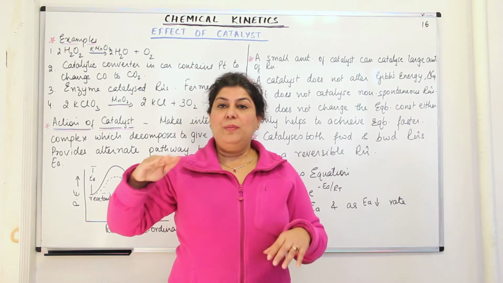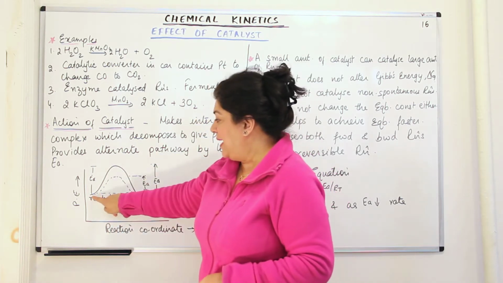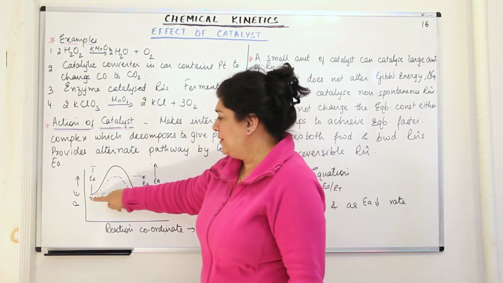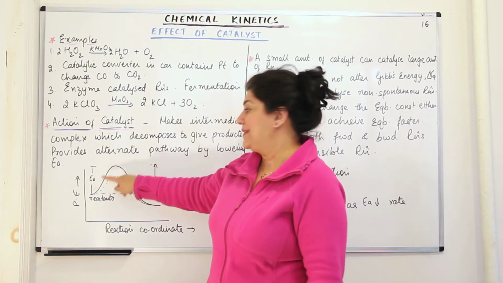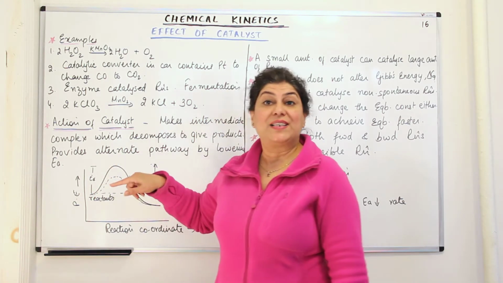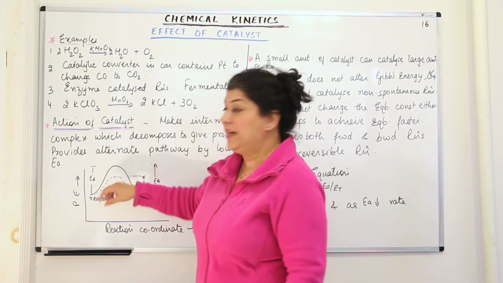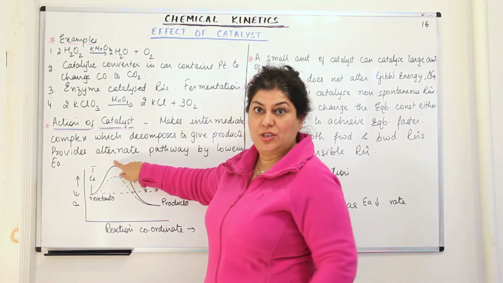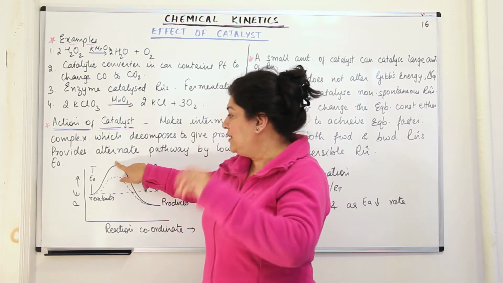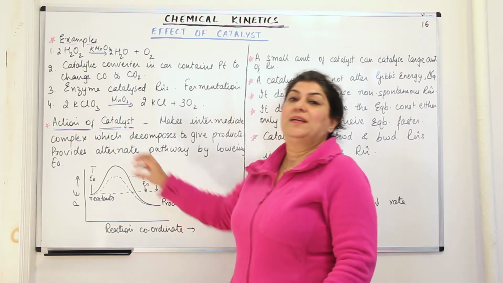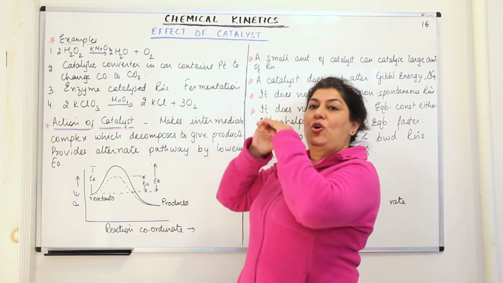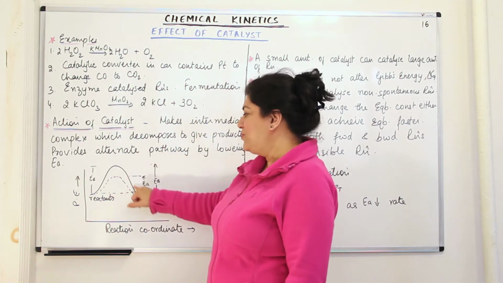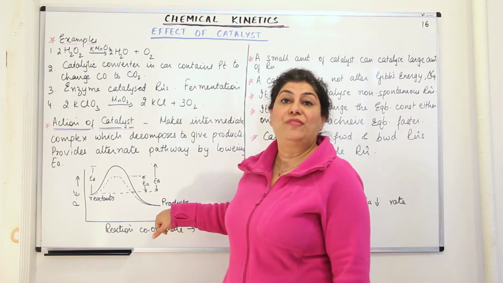You remember the energy diagram that we had? The reactants have this energy and the products have lower energy. In between, the reactants form an activated complex, and this energy is known as the activation energy. So the activation energy, the reactants had to work hard, and that work is the activation energy. They have to put in that much energy, and then once that complex is formed, it automatically starts moving towards the formation of products. That is when you sit for an exam and you result in the formation of products.